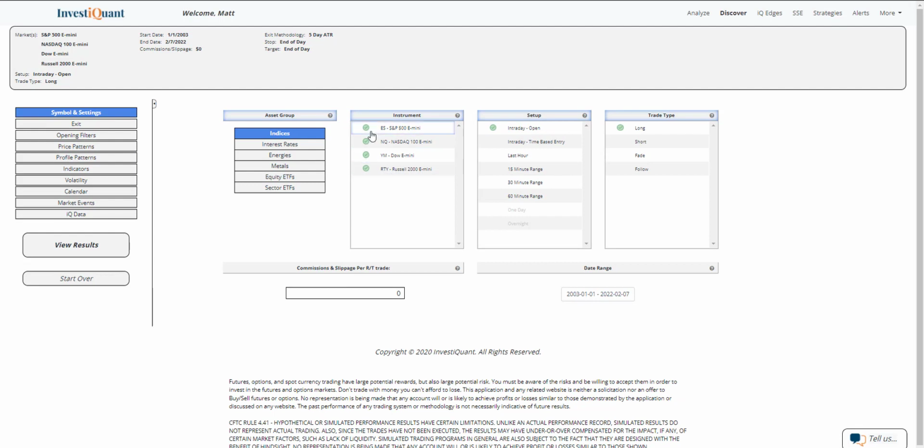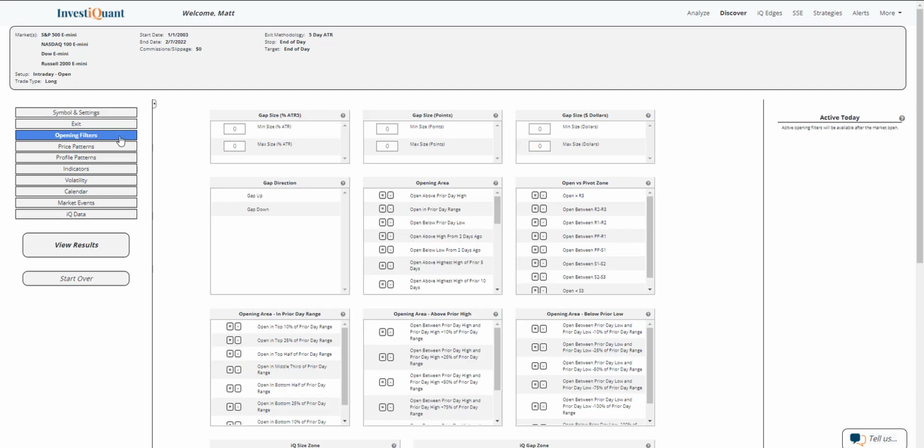So let me go ahead and get this set up. I've got all four instruments selected. The setup is based upon entering the market long at 9:30 a.m. Eastern Time and exiting at 4:15 p.m. Eastern Time. Now, currently, we are trading a little higher in the overnight session. I'm going to add that by going to the opening filters, clicking on Gap Up.